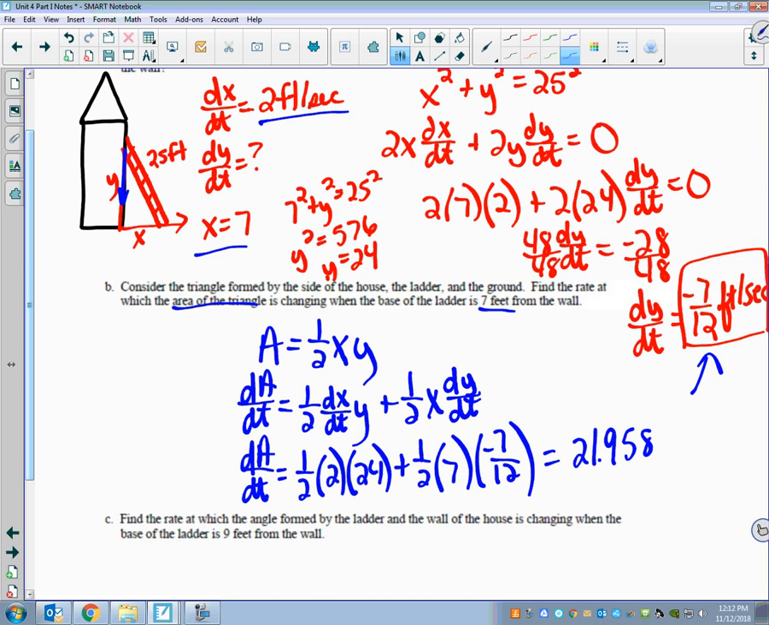So that's just 24 plus 7/2 times negative 7/12. And I get 21.958.